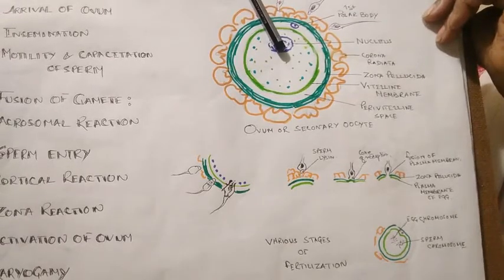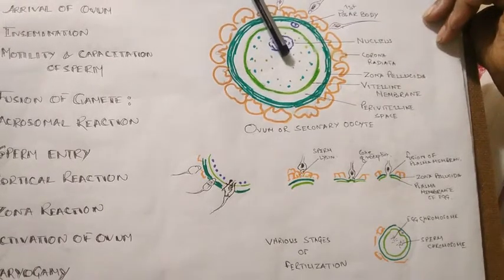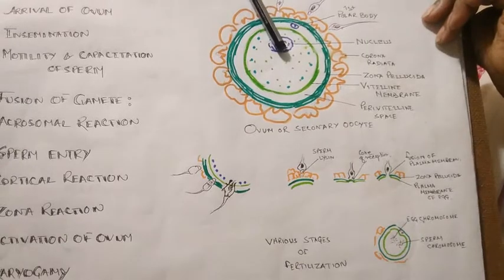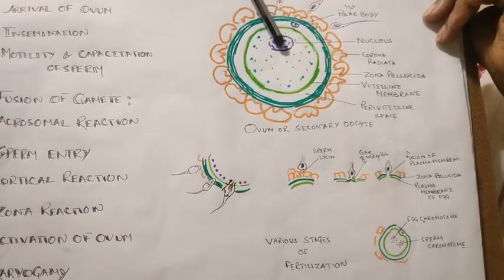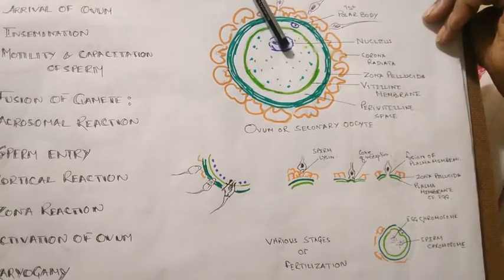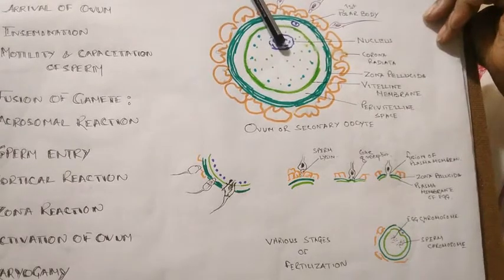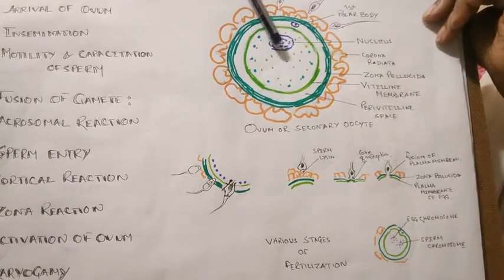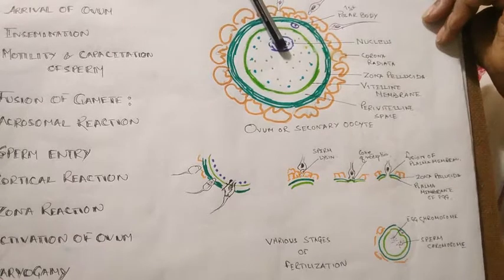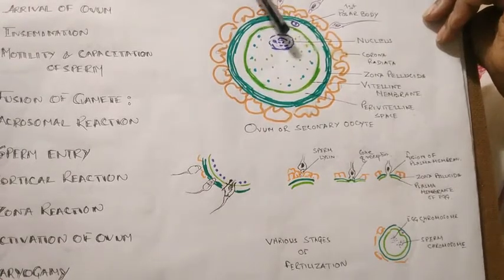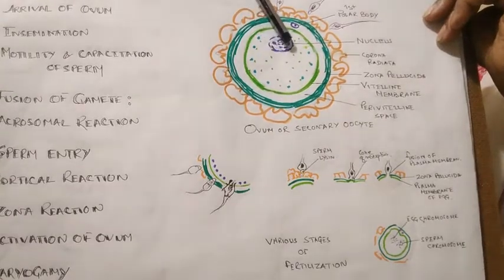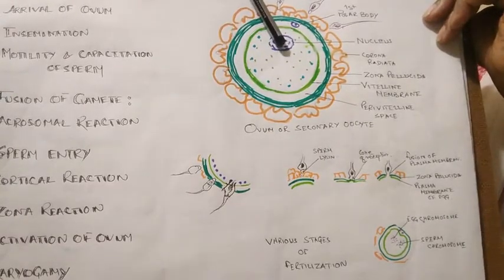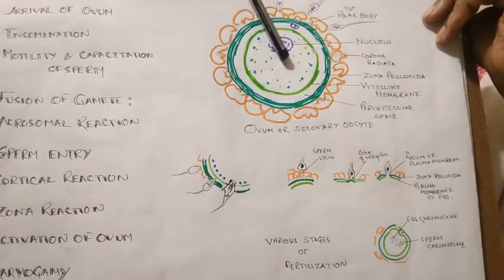The metaphase promoting complexes will now be degraded, and the anaphase promoting complexes will be induced, and then it will complete meiosis II, and finally it will form the second polar body and the female pronucleus.